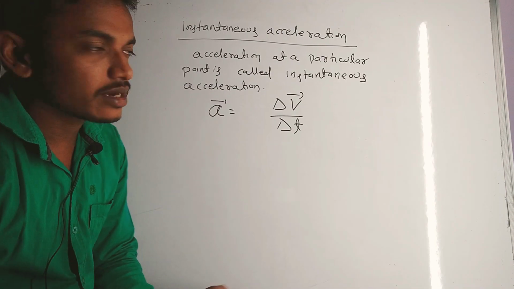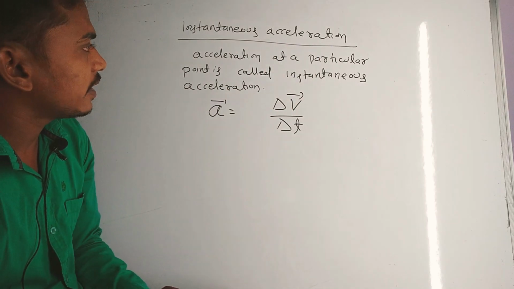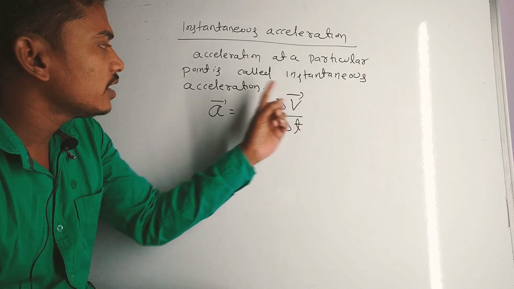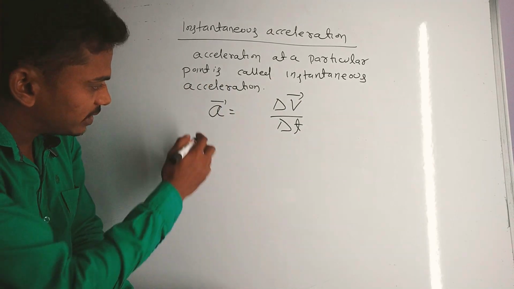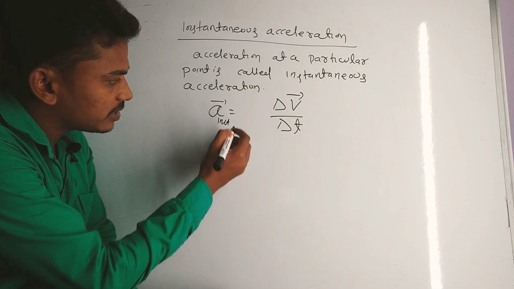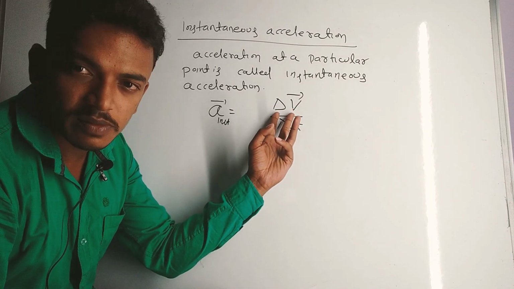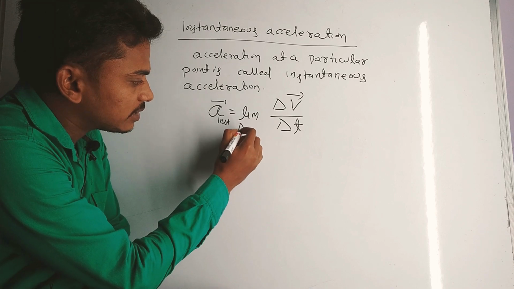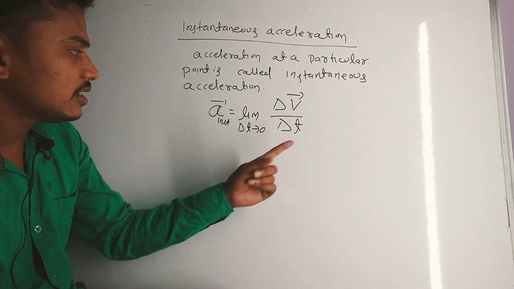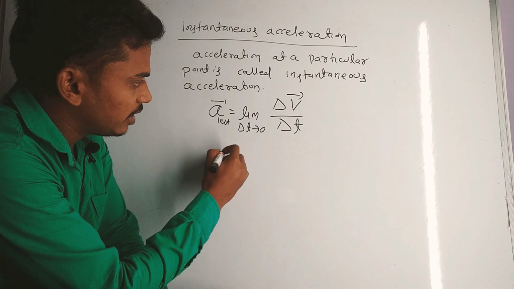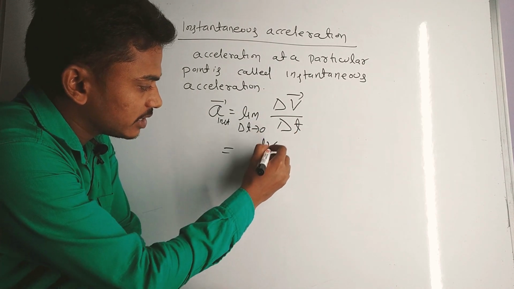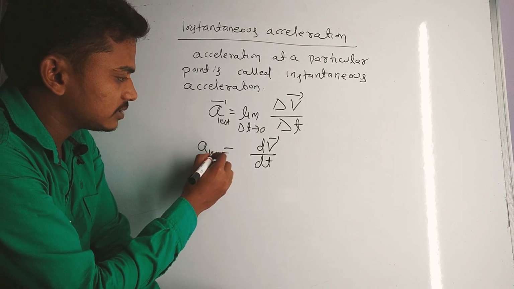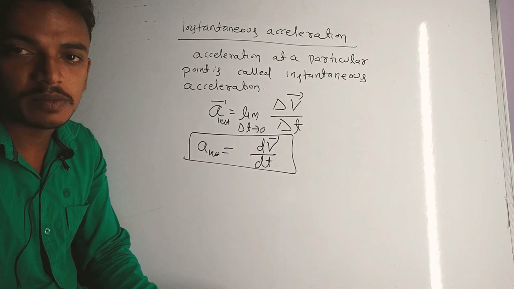Okay. Then come to the instantaneous acceleration. Acceleration at a particular point is called instantaneous acceleration, and it is defined as a instantaneous equals delta v, the small change in velocity, by delta t, the small change in time, in the limit delta t tends to 0. This is the instantaneous acceleration, and this is nothing but the derivative dv by dt. So a instantaneous is simply dv by dt.